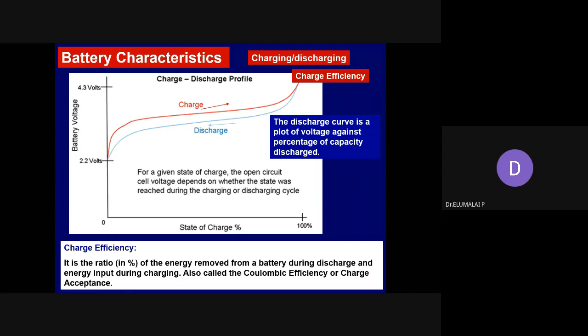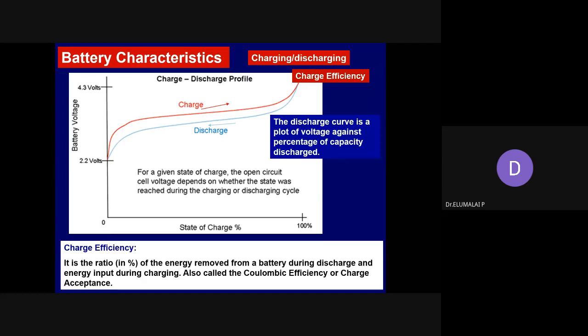Let's say your input capacity is 100 milliampere hour per gram. Ideally, I should expect the battery to deliver 100 mAh during the discharging. Then we can estimate the efficiency of the battery and name it charge efficiency, Coulombic efficiency, or charge acceptance by taking the ratio of discharge capacity to that of charge capacity.